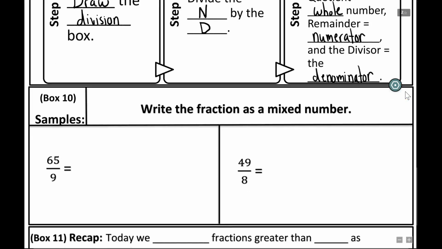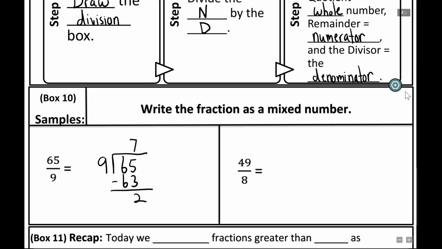Box 10 are sample problems. Write the fraction as a mixed number. So again, I have 65 ninths. Step 1, I'm going to draw my division box. Step 2, divide the numerator by the denominator. So 65 goes inside, 9 goes outside. How many times can 9 go into 65? Well, that's going to be 9 times 7, which you should get 63. You subtract those. 5 minus 3 is 2.